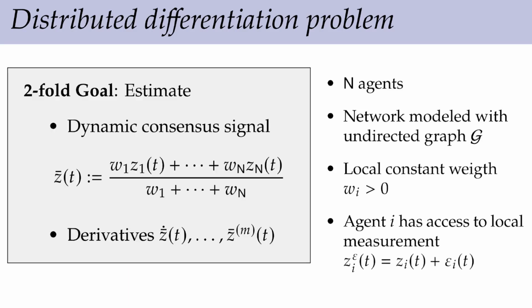Our goal is twofold. First, we want to reach dynamic consensus towards this time-varying signal, which is essentially a convex combination of the local signals of interest weighted by the local weights. We also want to estimate the first m derivatives of this consensus signal.